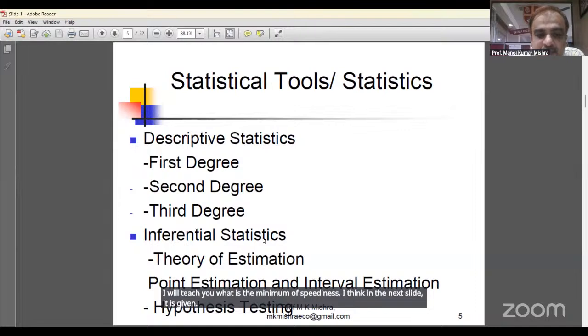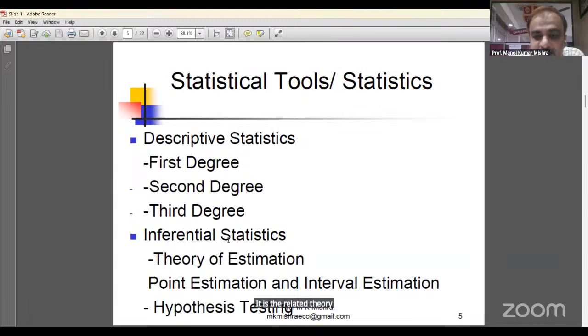The second part is inferential statistics, which is related to the theory of estimation. It is divided in two parts, theory of estimation and hypothesis testing. Theory of estimation is divided in two parts, point estimation and interval estimation.